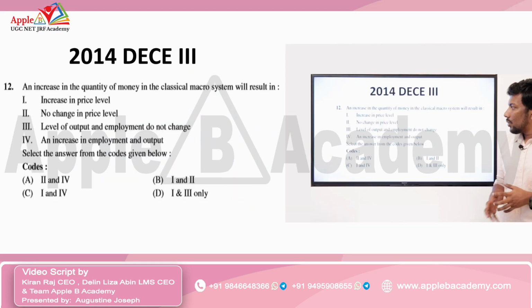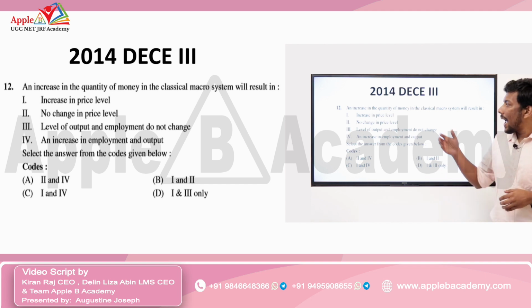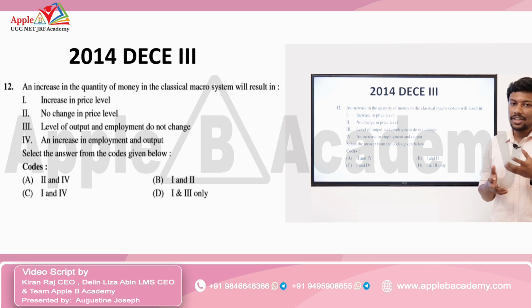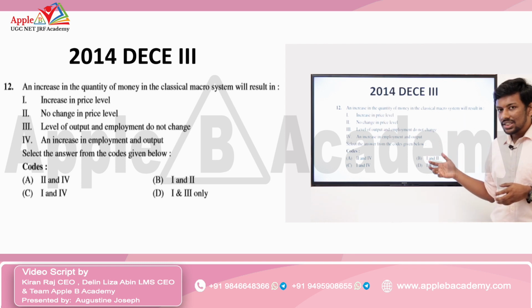Now coming back to the question, an increase in the quantity of money in the classical macro system will result in an increase in the price level. That is absolutely correct, because the quantity of money is a nominal factor. A nominal factor will influence the nominal side variables, and price is a nominal side variable. So whenever the quantity of money increases in the economy, according to the classical system, there will be an increase in the price level.